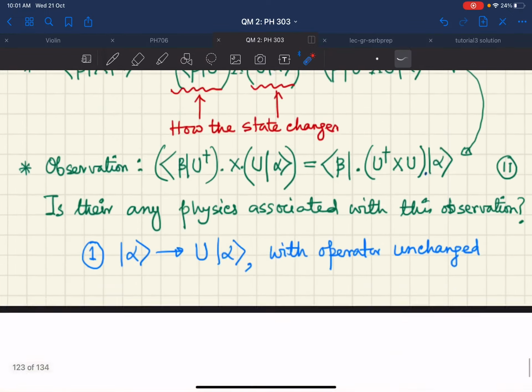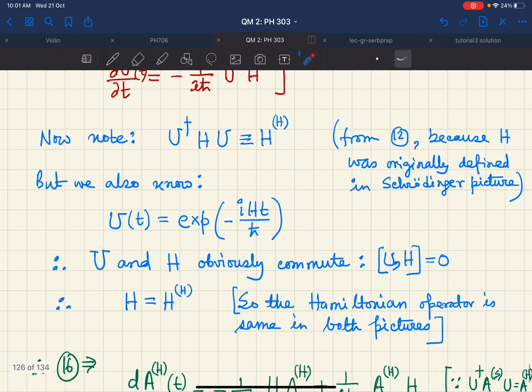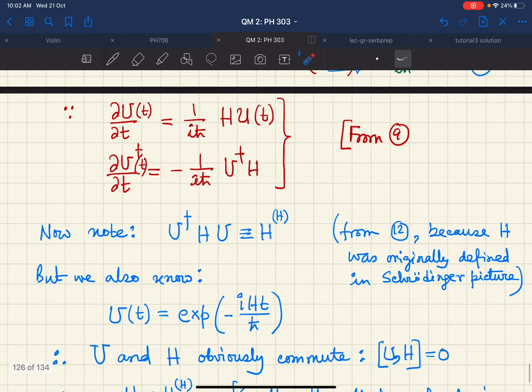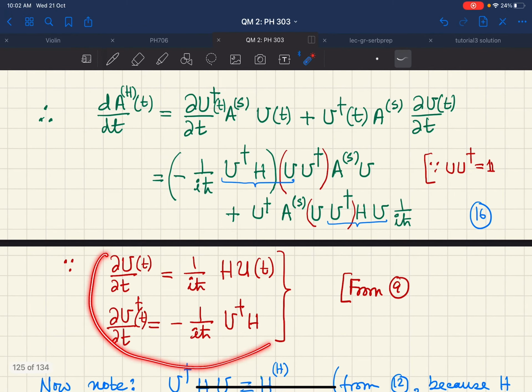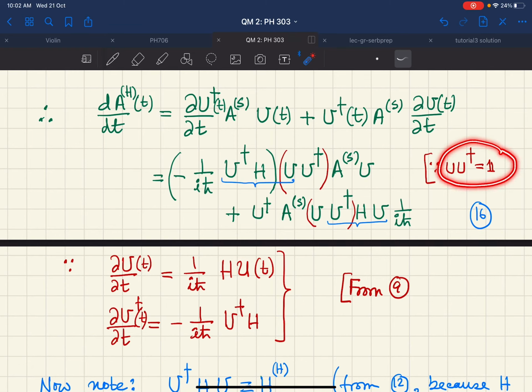So now let us go back into this where we were discussing this. Using this set, and also knowing that U†U is going to be 1, first we change ∂U†/∂t. ∂U†/∂t from here is nothing but minus 1/(iħ) U† H. So that is what we have put here. Then in between this and this, we just put this unitarity relation.